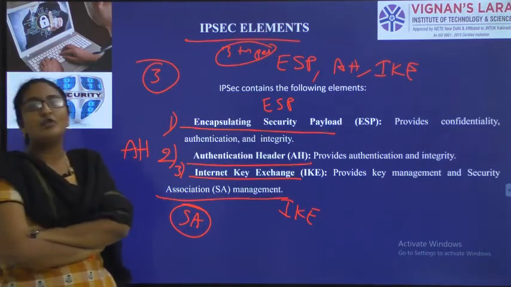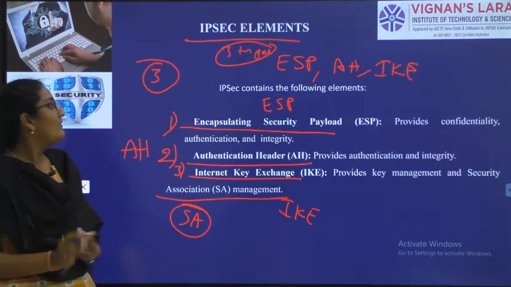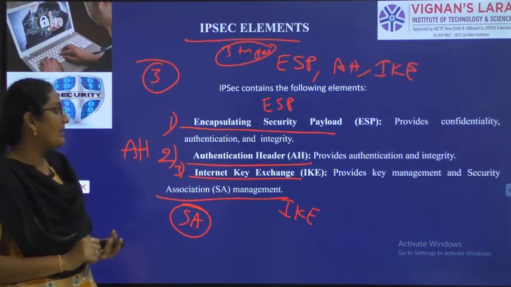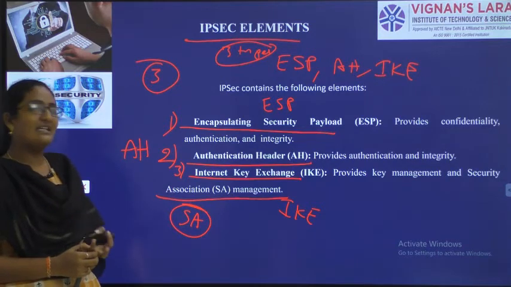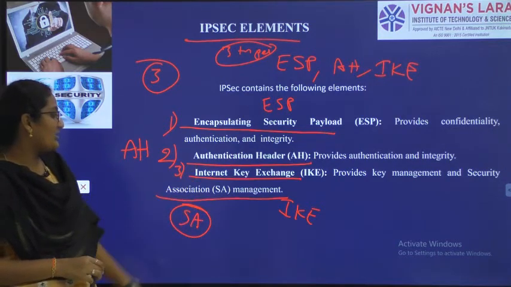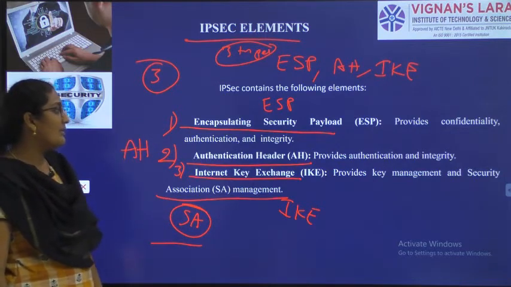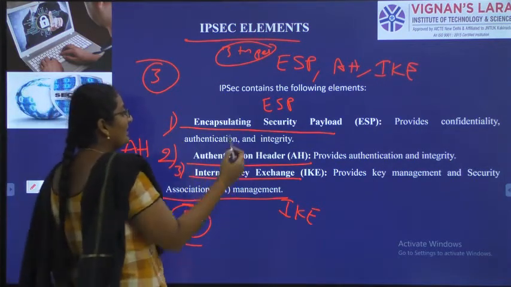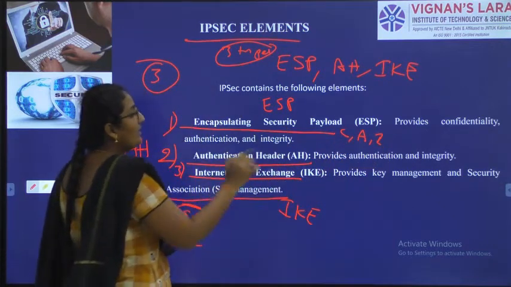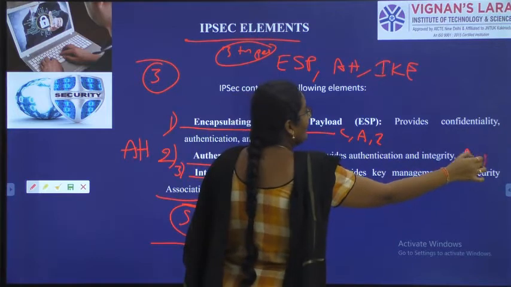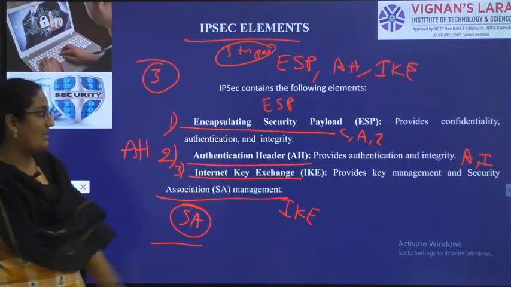So what are the elements of IPsec? We have three different elements. First one is encapsulating security payload. Second one is authentication header. Third one is internet key exchange. This internet key exchange is sometimes also called security association. What will these elements do? Confidentiality, authentication, and integrity are provided by encapsulating security payload. Authentication and integrity are provided by authentication header. What key exchange will do, we will see later.